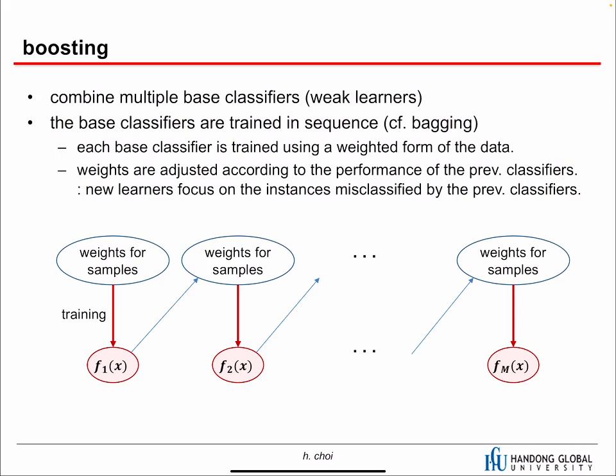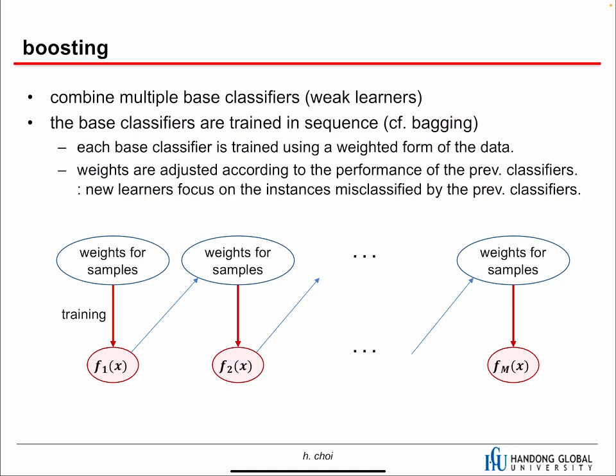And then the next procedure is boosting. Boosting is a little more sophisticated than bagging. Bagging is quite simple, right? We train the models in parallel. Then for testing, we just run all the models in parallel and combine the results. That is bagging. But boosting is not in parallel.